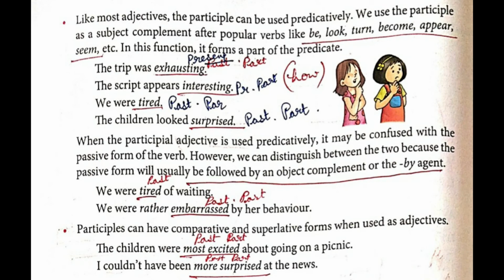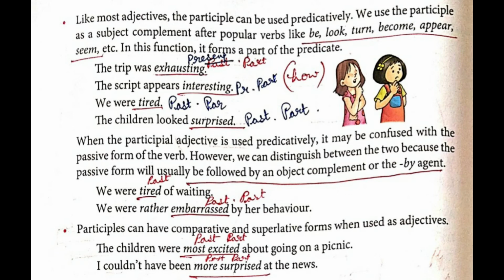The next rule is, like most adjectives, the participle can be used predicatively. We use the participle as a subject complement after popular verbs like be, look, turn, become, appear, seem, etc. Students, take a pencil, underline these words.